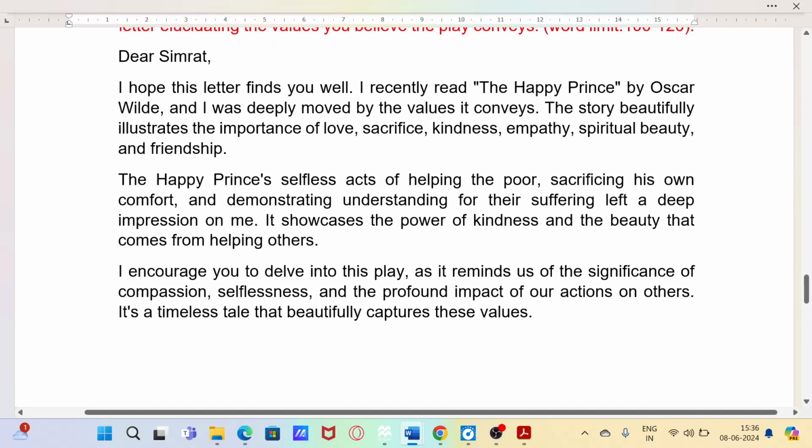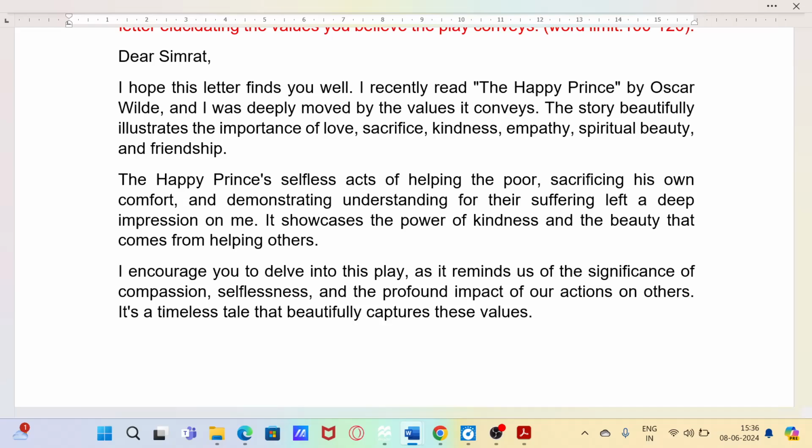Dear Simrit, I hope this letter finds you well. I recently read The Happy Prince by Oscar Wilde and I was deeply moved by the values it conveys. The story beautifully illustrates the importance of love, sacrifice, kindness, empathy, spiritual beauty, and friendship.